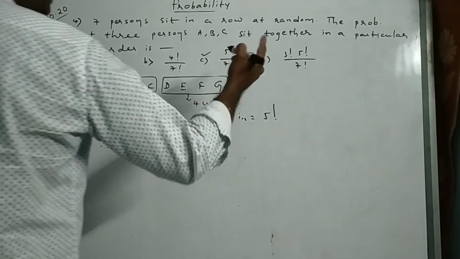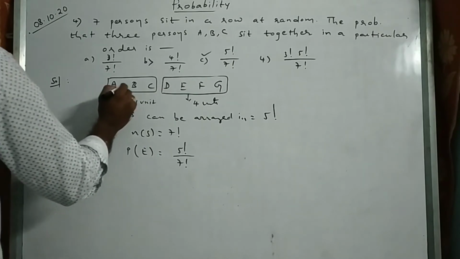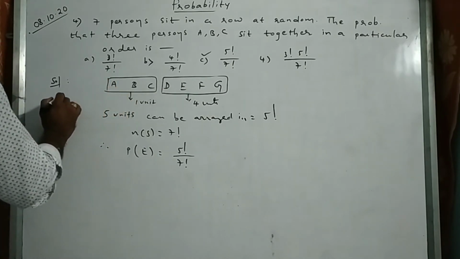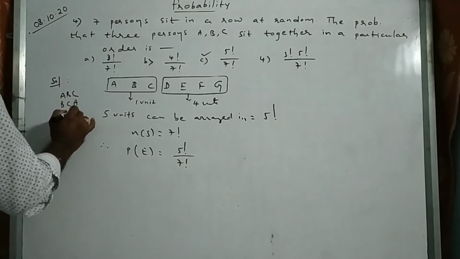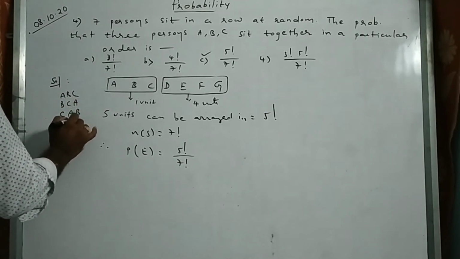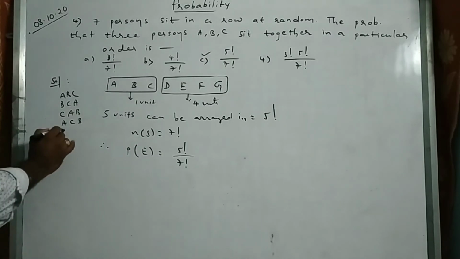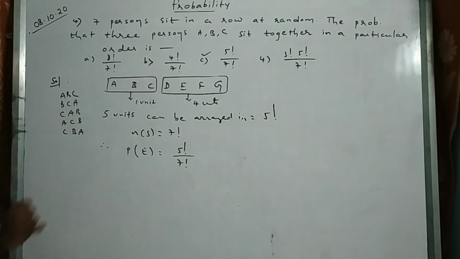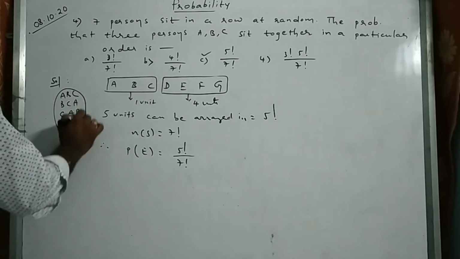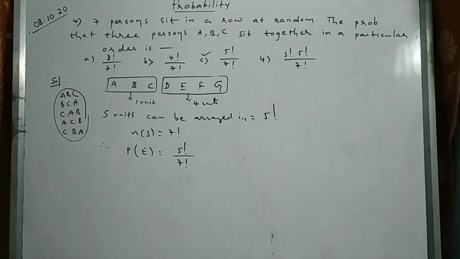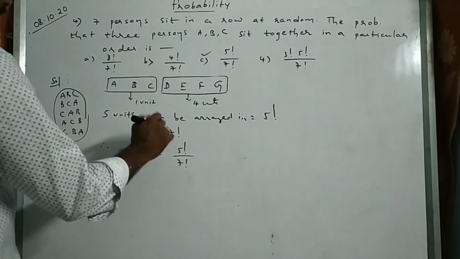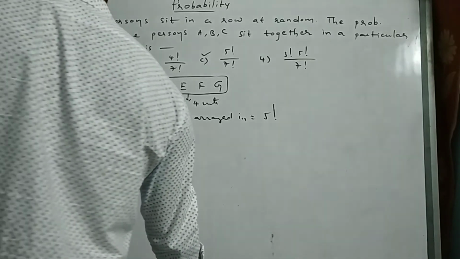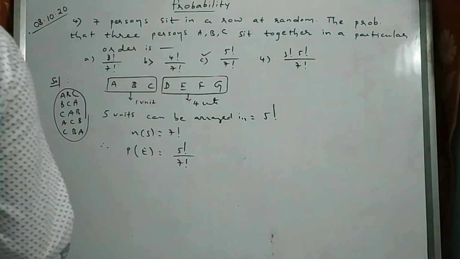Since they sit together in a particular order, it can be ABC or BCA or CAB or ACB, anything, right? Or CBA, any order they can sit, but they themselves cannot be arranged. So that is why 5 factorial is the final answer. So 5 factorial by total 7 factorial. Okay? Take care there.